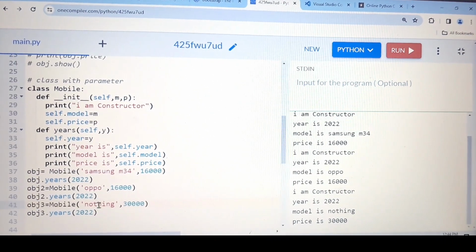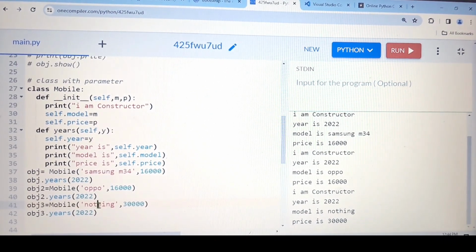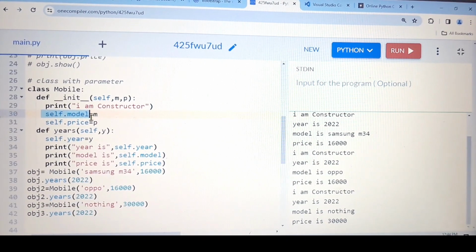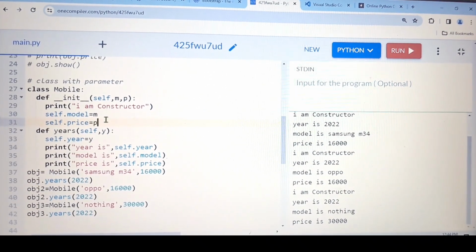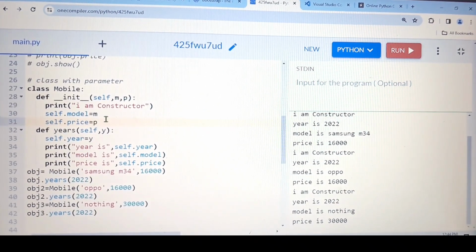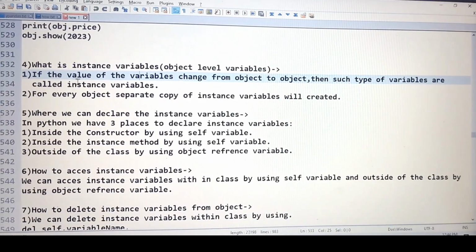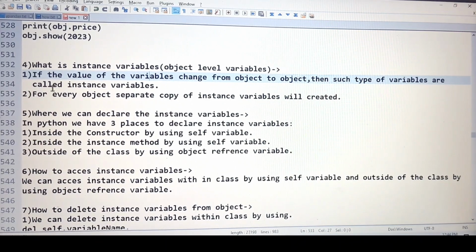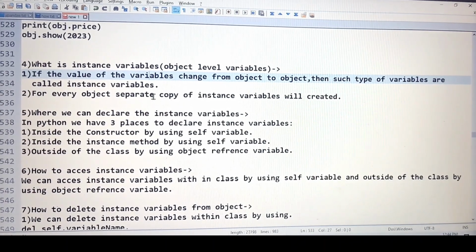So basically what I'm trying to say, if the value of the variable changes from object to object, to a different object, the value of the variable is different. Such a type of variable is nothing but the instance variable. So I hope I'm clear with my definition. If the value of the variable changes from object to object, then such type of variable is called an instance variable. For every object, a separate copy of the instance variable will be created.